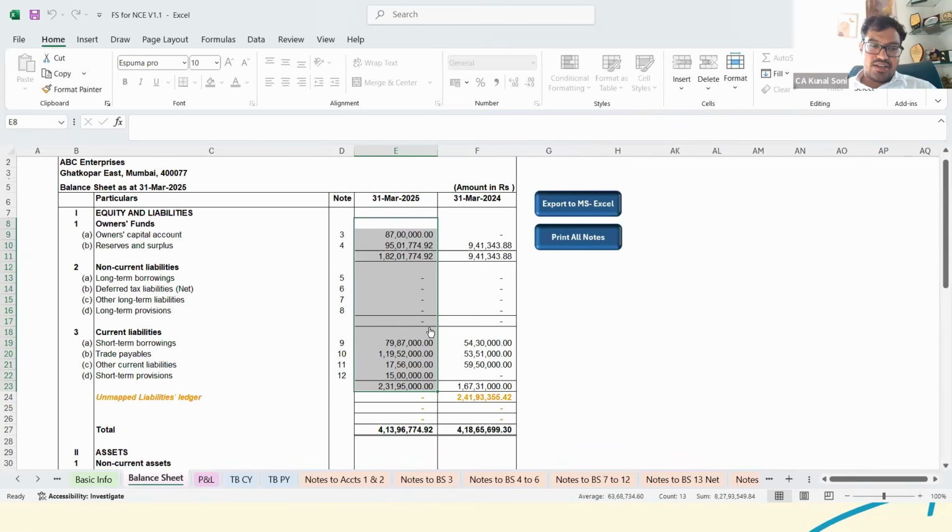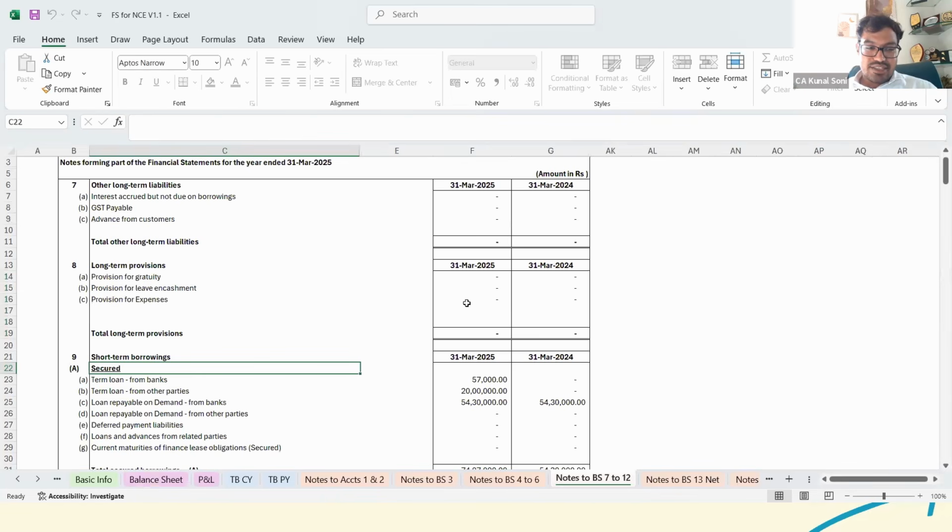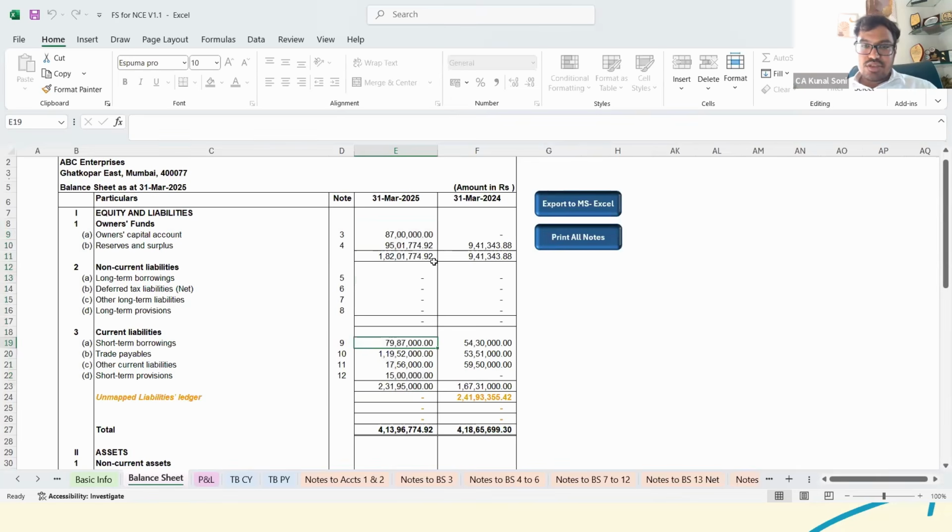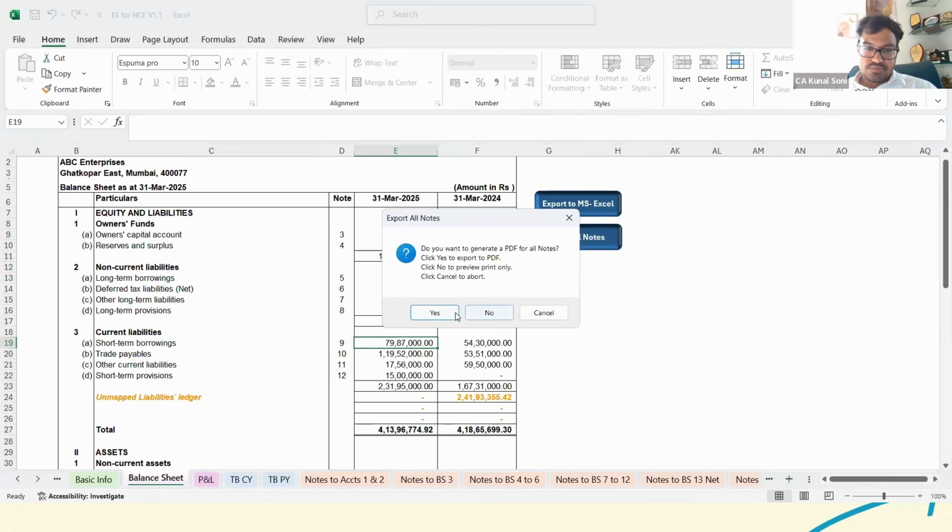So what you could do is you could just copy mapping from the current year. You could do the same and accordingly these figures would be mapped by itself. So that is one of the options that is available. So once you do the same, there are two options that are provided: print all notes